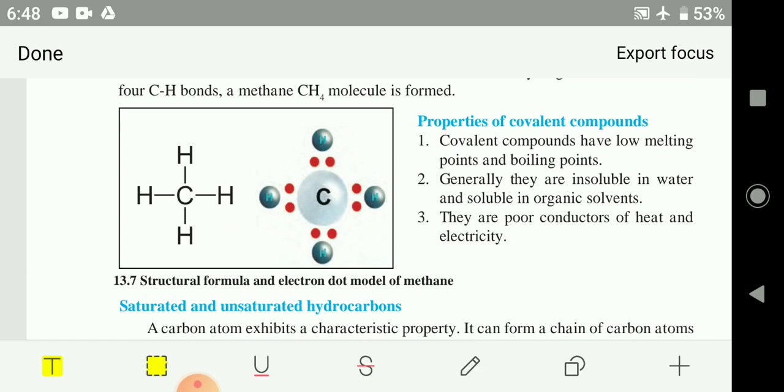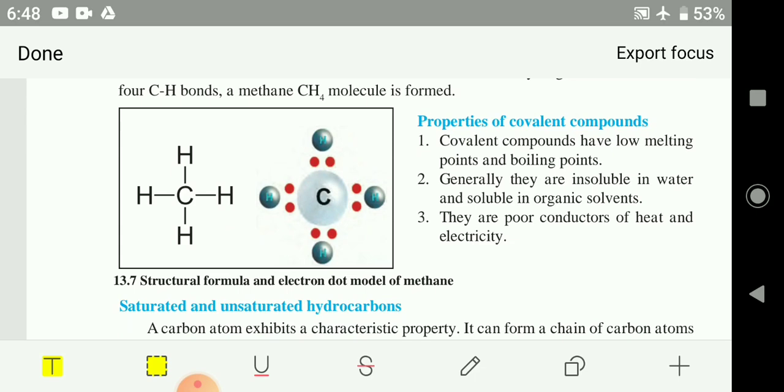You know what covalent compounds are? They are formed because of sharing of electrons. In the same way, hydrocarbons are formed because of sharing of electrons between carbon and hydrogen, so that they can satisfy their valency.